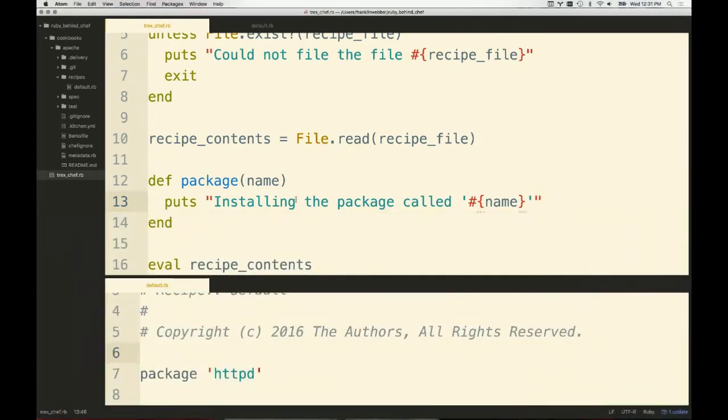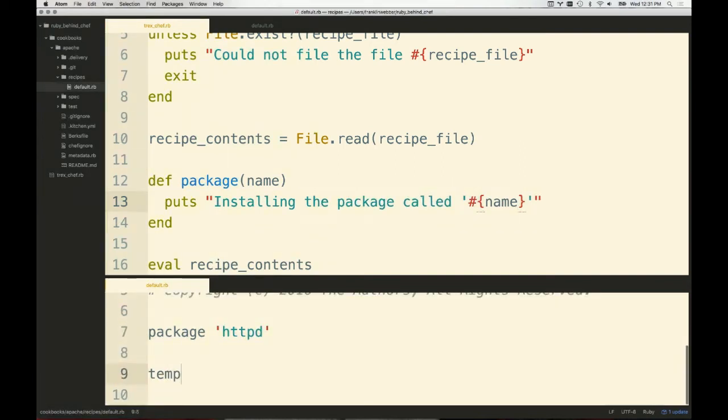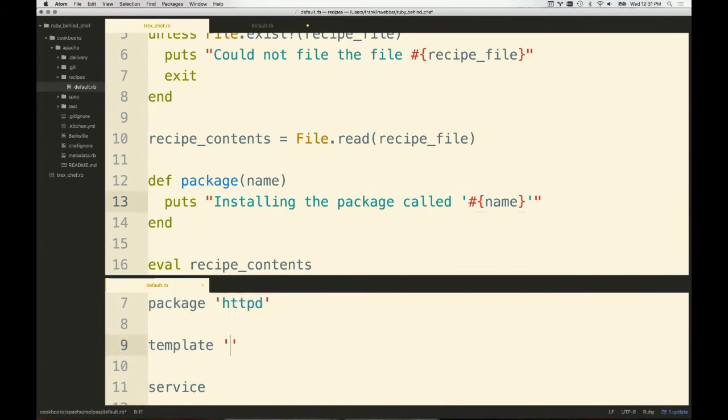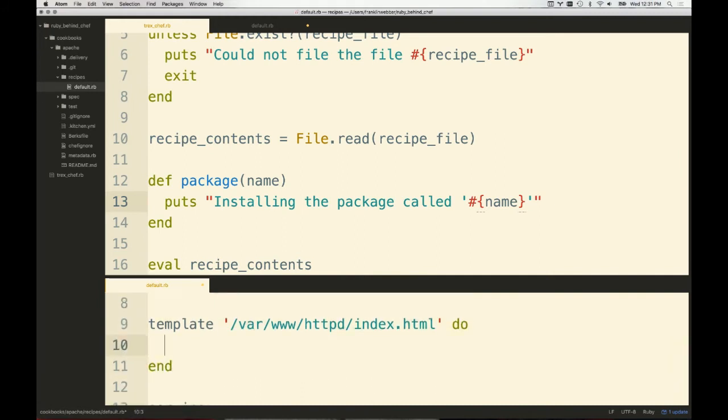And I feel like we've got package, right? And if I think about core resources, I think package, template, and service. So let's go through and implement template. So template usually would be something like var httpd/index.html. We'd probably load that content from a template, so this would be the source location, or something like that. We may choose whatever we want to choose. This is our version, but I think to maintain the compatibility with Chef, we'd say this happens to be source, I believe. So we specify the source location. This would be something like index.html.erb.